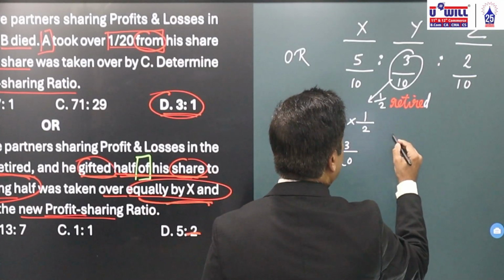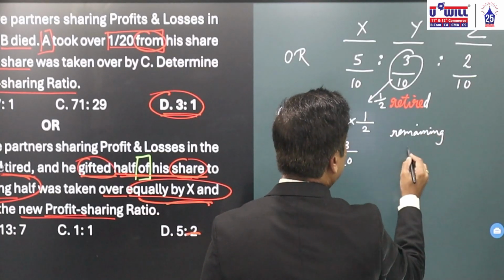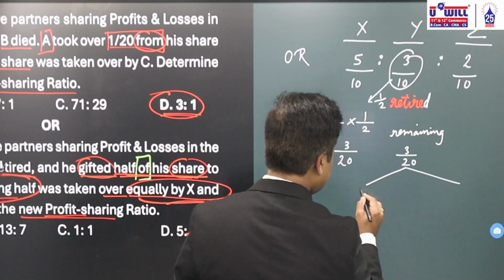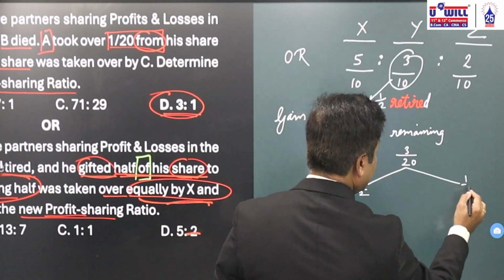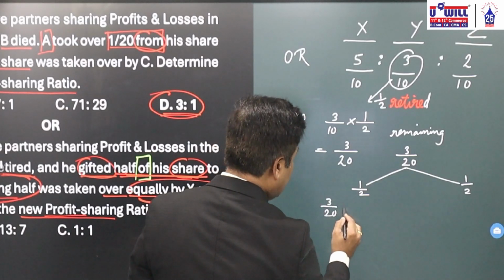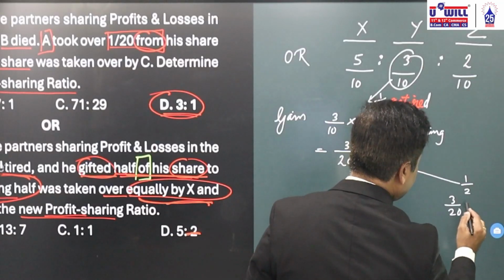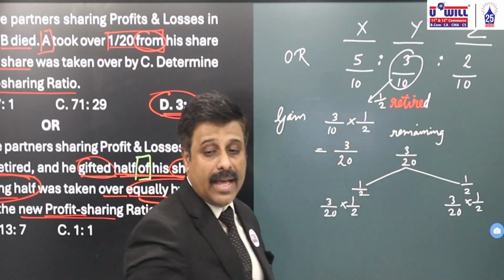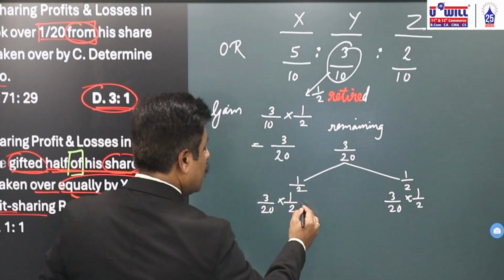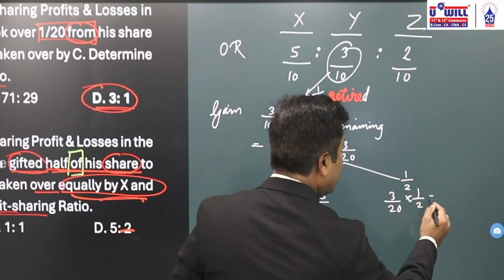So the remaining half, 3 by 20, equally between X and Z. Means out of the remaining 3 by 20, X will get half and Z will also get half. Okay. So 20 into 2, 40. 3 by 40 and 3 by 40.